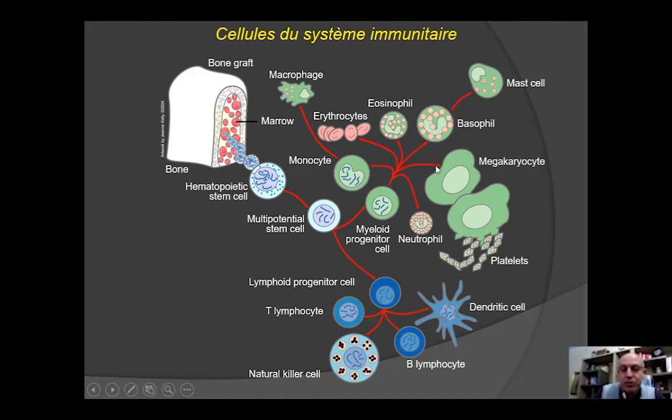We will have neutrophils and basophils in the blood, and mastocytes in the tissue, megakaryocytes and platelets. And we have, of course, the lymphoid progenitors. They will give us T cells, B cells, which produce antibody, dendritic cells, of course, and natural killer cells. And today we will mainly focus on the innate immune system with this component as well, NK cells, because NK cells also belong to the innate immune system.